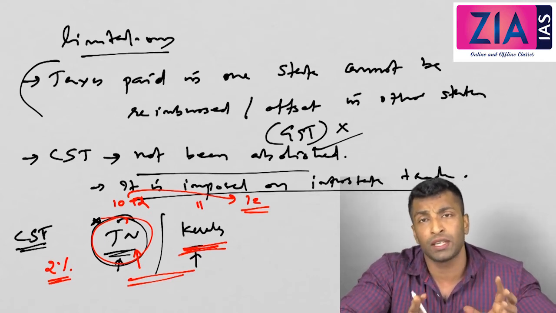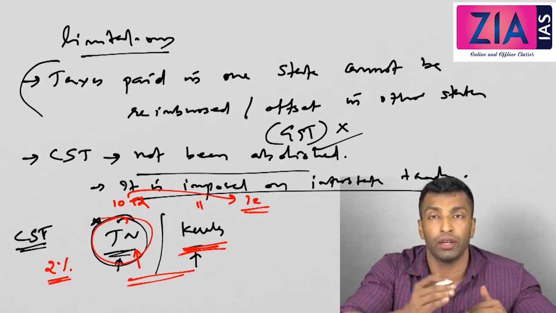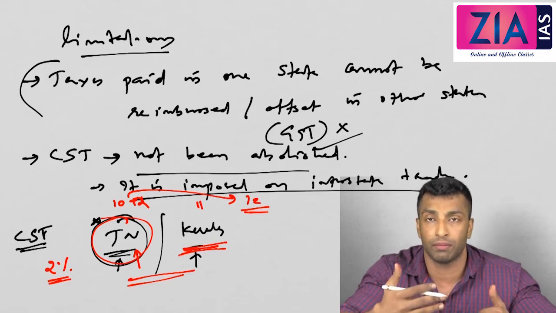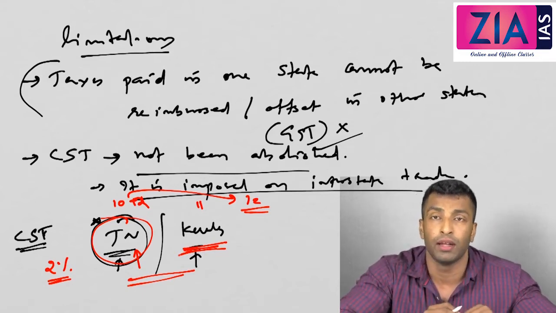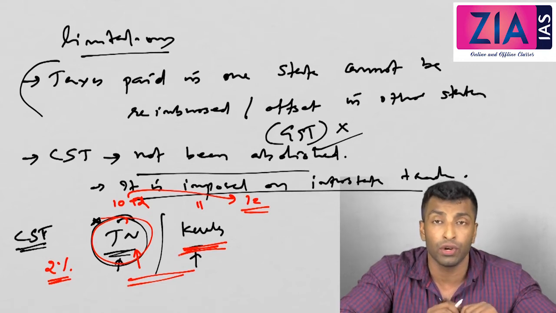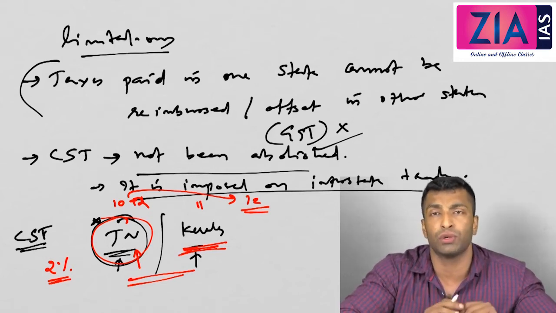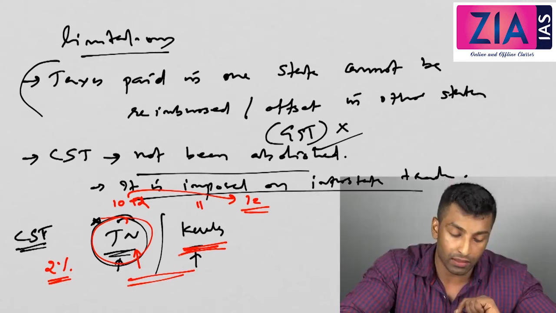Okay, so it's a kind of custom duty between interstate, right? It's almost like when you're importing, you have to pay some tax. It's almost like a custom duty. So that is also one of the concerns, that it was not abolished. And when we talk about GST also, I'll tell the same point. Now let's move on to GST. So we'll talk about GST now.